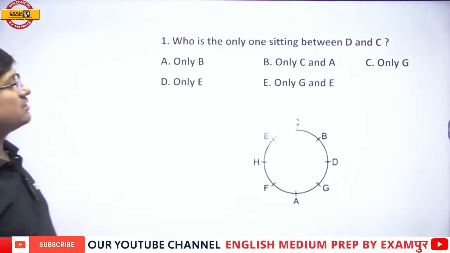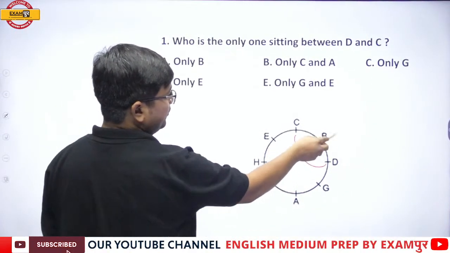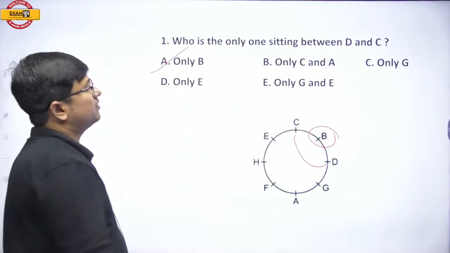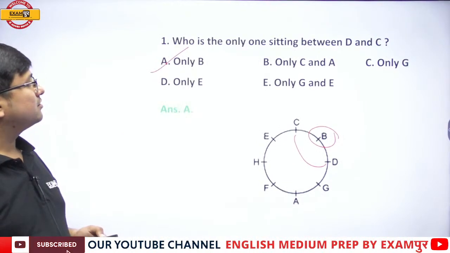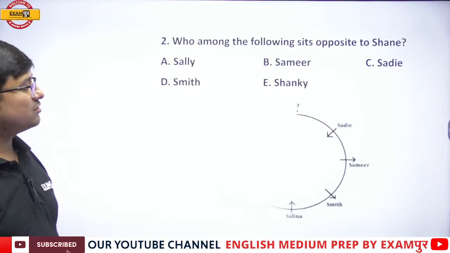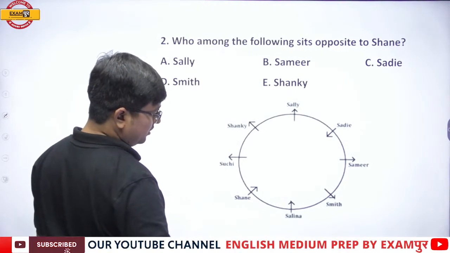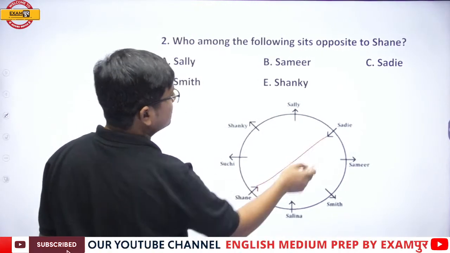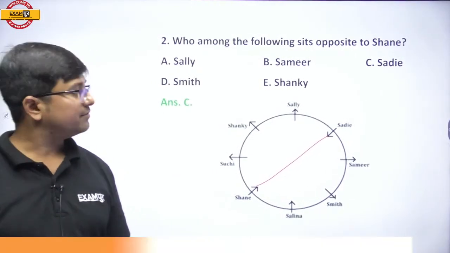Who is the only one sitting between D and C? The only one between them is B. Alright, everyone. Next. Who among the following sits opposite to Shane? Opposite to Shane, my dear students, is Sadie. And therefore, the right answer is option number C, Sadie.